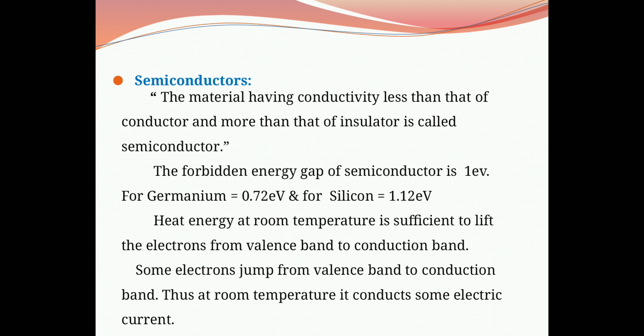Some electrons jump from the valence band to the conduction band, so at room temperature it conducts some electric current. With an increase in temperature, the width of the forbidden energy band decreases so that more electrons are liberated into the conduction band. In other words, the conductivity of a semiconductor increases with temperature.